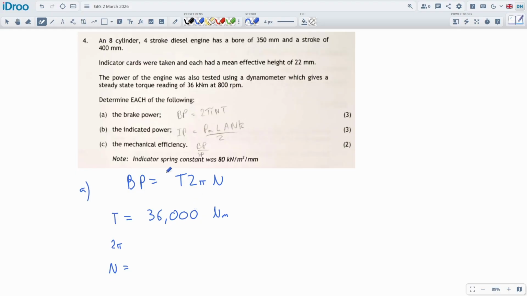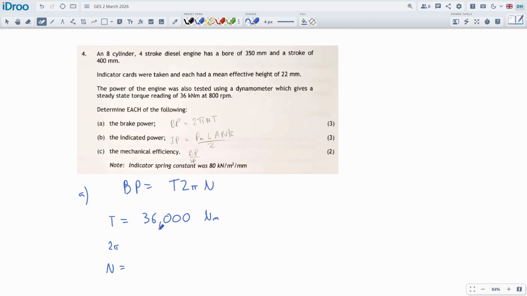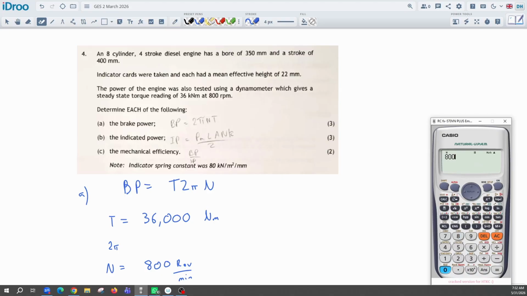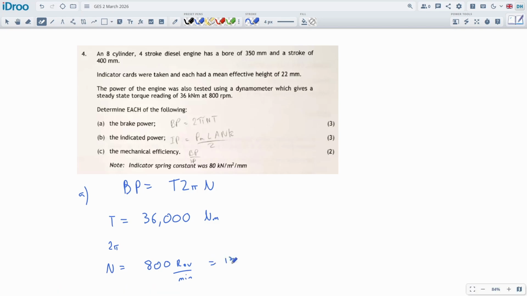It is a 4-stroke diesel engine, but it doesn't affect this N, right? You've got to be careful about that guy. So N is going to be taken from the RPM. We've got 800 revolutions per minute, and what we want is revolutions per second, so we divide it by 60. So 800 divided by 60 gets us 13.333 revolutions per second.